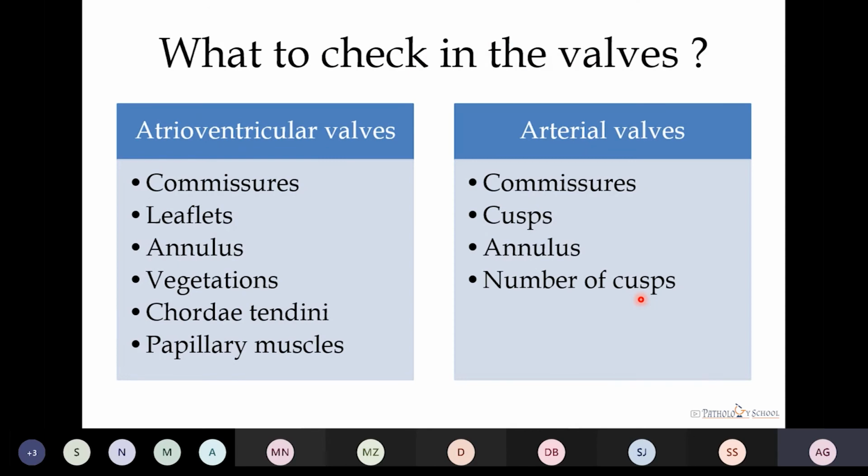Now, what to check in case of the valves? Atrioventricular valves, we have to check the commissures, whether they are free or they are fused. Then the leaflets, the annulus, whether it is stenosed or it is normal, any kind of vegetations or verrucae present, and the chordae tendineae, whether they are shortened or normal, the papillary muscles, whether they are normal, hypertrophied or atrophied. Then we have to look at the arterial valves. We should see the commissures, the cusps, number of the cusps, and the annulus.